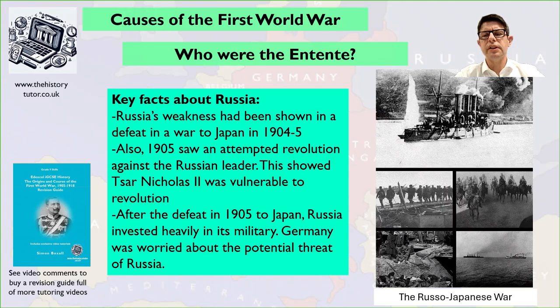Also in 1905 saw an attempted revolution against the Russian leader. This showed Tsar Nicholas II was vulnerable to revolution. Perhaps there were some political weaknesses there. And after the defeat in 1905 to Japan, Russia's improving its military a lot. Huge amounts of money spent on much more modern equipment. And Germany is worried about this potential threat and feels it has to deal with Russia sooner rather than later if they are going to go to war.